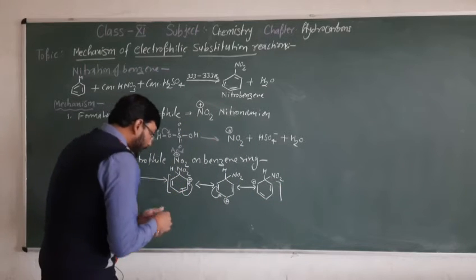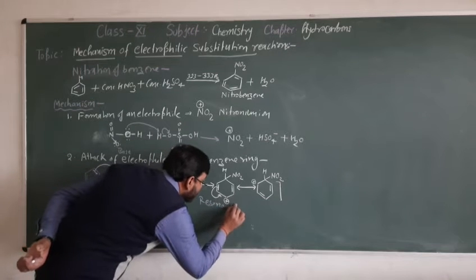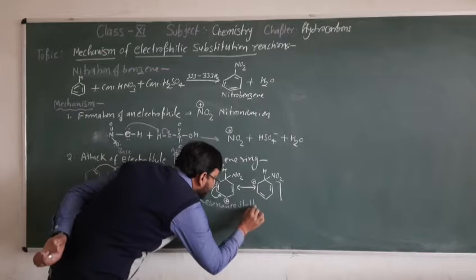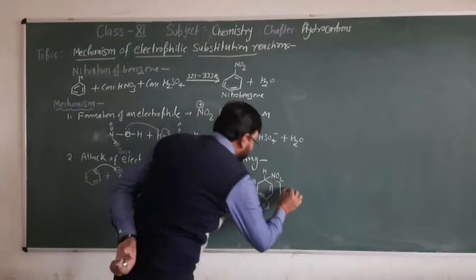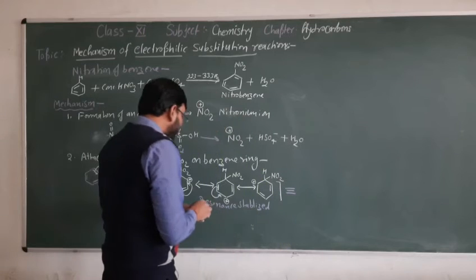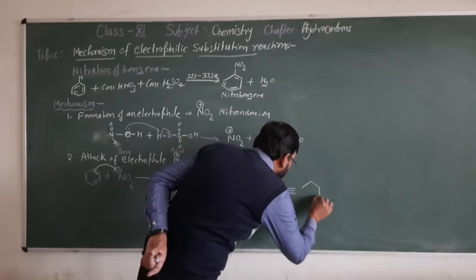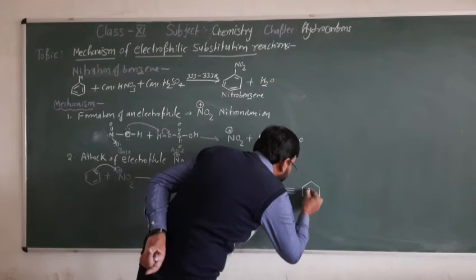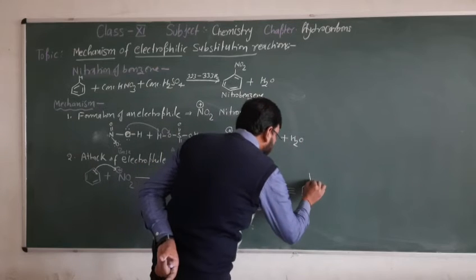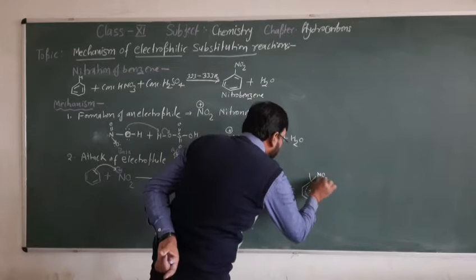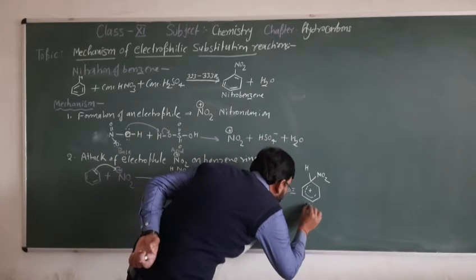So this process is known as resonance stabilized. We can write the resonance hybrid structure of this complex in such a way. This is the positive charge, the cation, with NO2 and H. This is the hybrid structure.